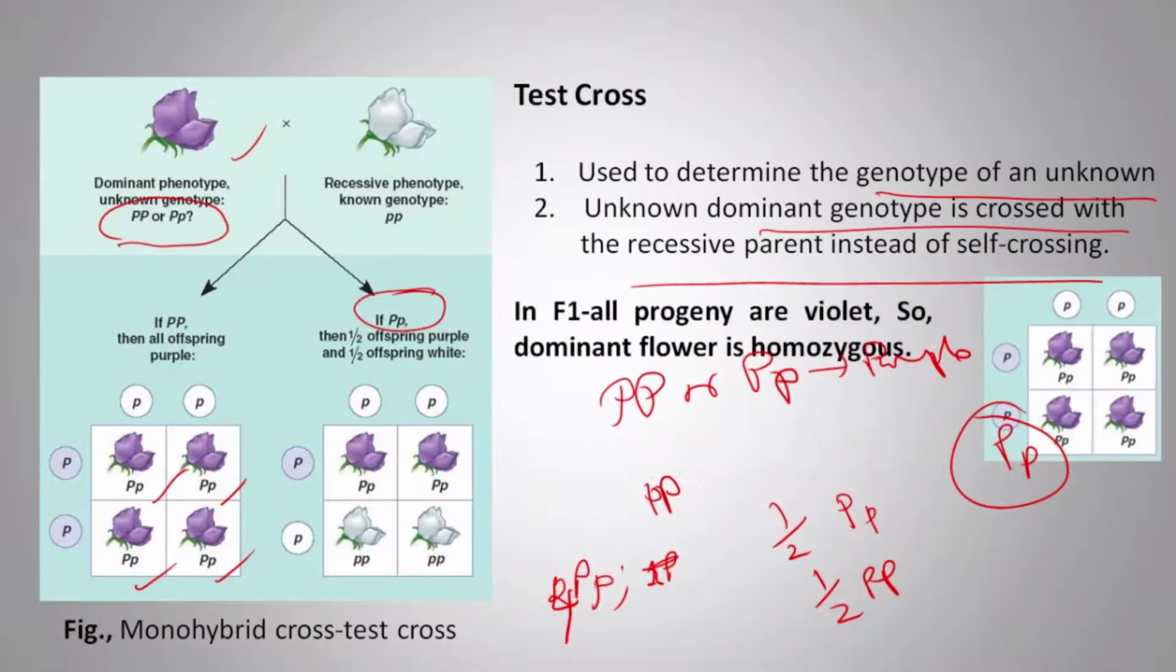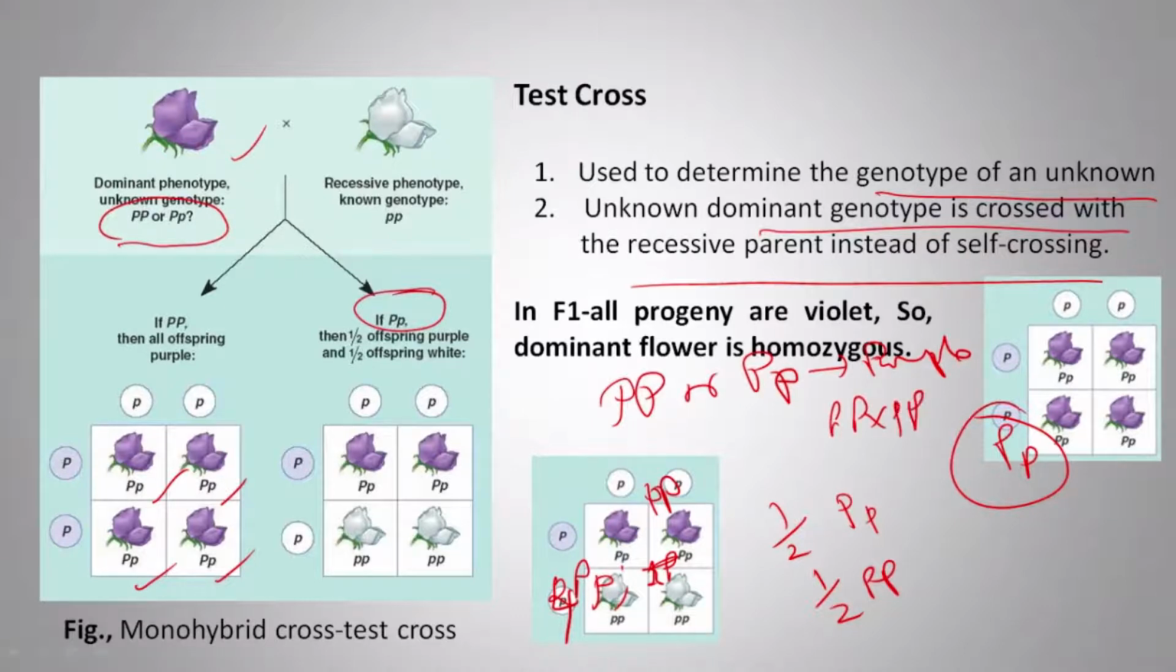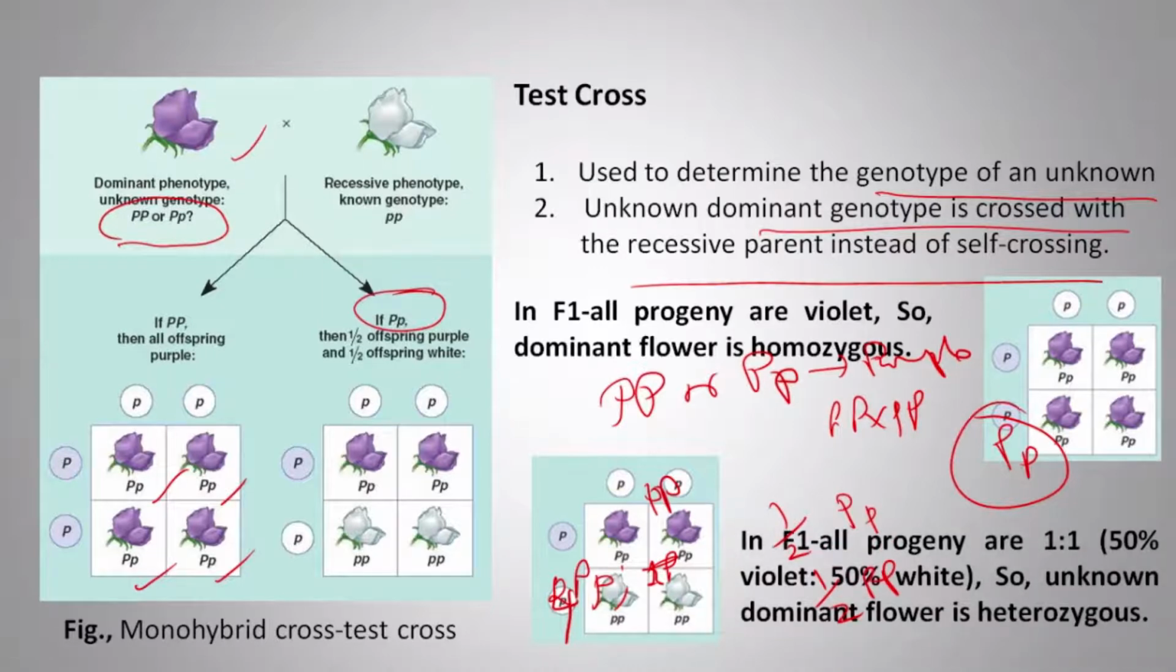Next, I have shown here that if all the progeny are violet, then the dominant flower will be homozygous. Only in this condition will you get this cross. And in this way, if the progeny are in a 1:1 ratio, that is 50% violet and 50% white, then the flower genotype will be heterozygous. So in this way we can find out the genotype of an unknown.